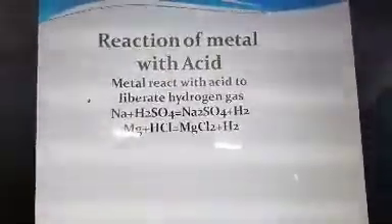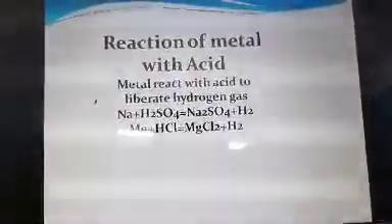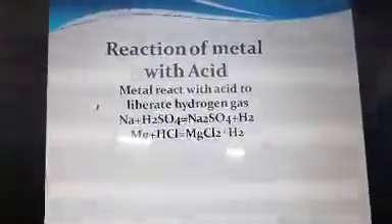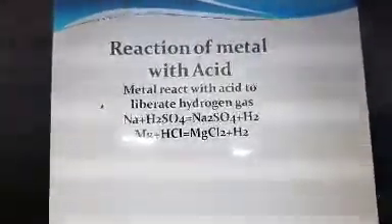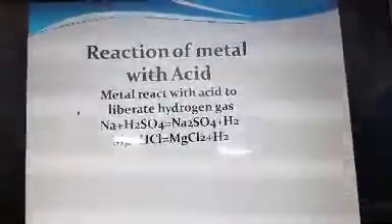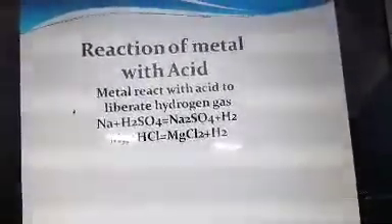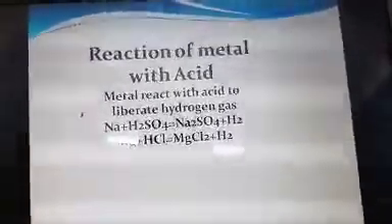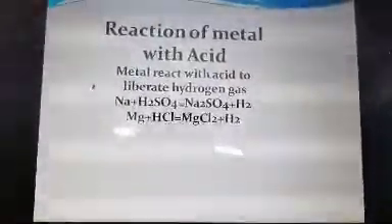But one important matter you have to remember here is that when metal reacts with concentrated nitric acid, it does not liberate hydrogen gas. What happens there? Suppose magnesium is reacting with nitric acid, then magnesium nitrate and hydrogen will be formed. But as soon as hydrogen is formed, concentrated nitric acid, being a strong oxidizing agent, will oxidize the hydrogen into water. So hydrogen gas will not be liberated from the reaction mixture.